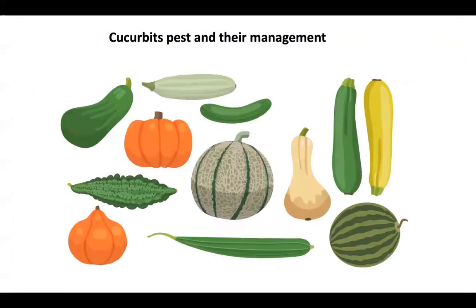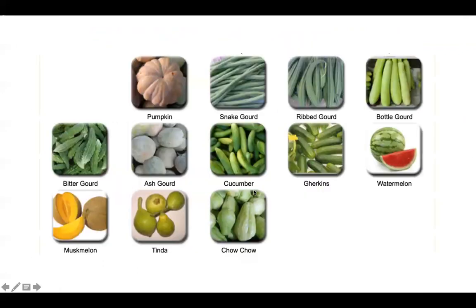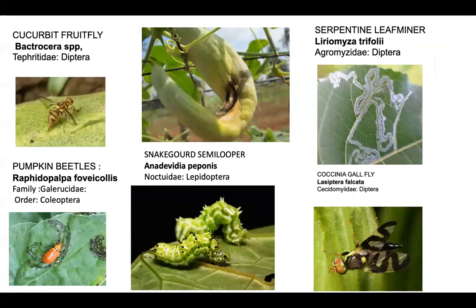Then coming to the cucurbit pests and their management. So these are the cucurbit vegetables. You might have seen many of them, you might have eaten them. This is the largest family of vegetables, where a lot of vegetables come, like pumpkin, ash gourd, cucumber, gherkin, tinda, muskmelon, etc. The major pest of cucurbits is the cucurbit fruit fly. This is how it causes damage. The maggots cause damage inside the fruit, and the fruit gets completely destroyed.